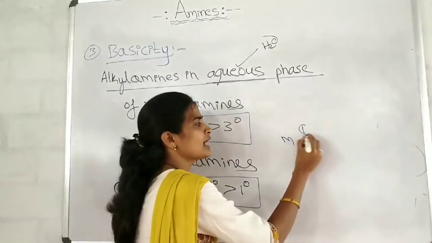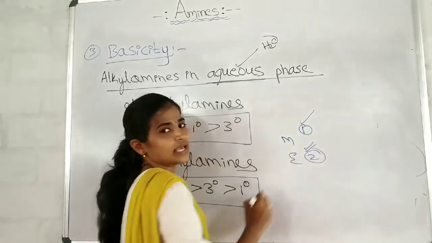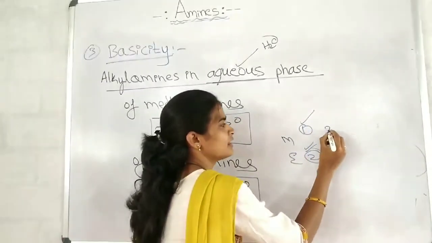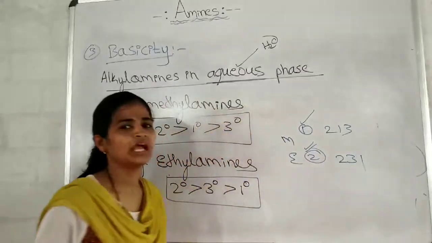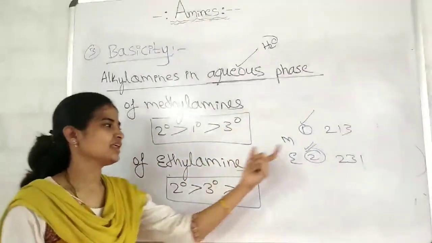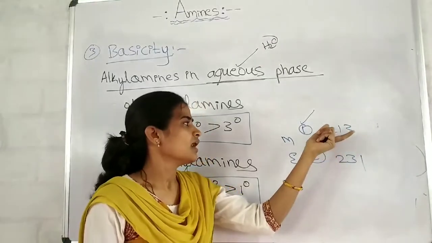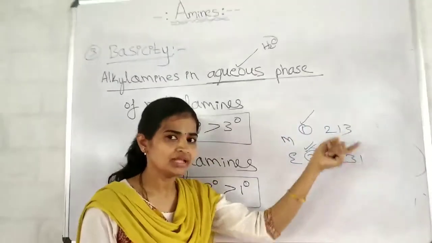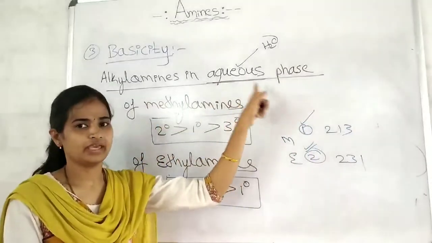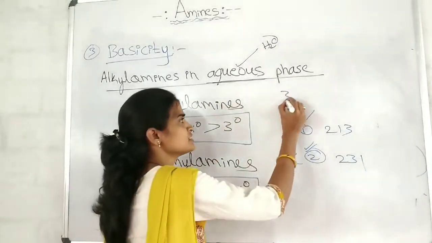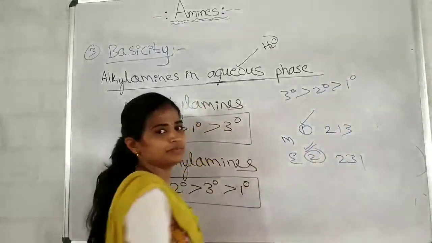Methyl means one carbon atom. Ethyl means two carbon atoms. Methyl comes first, ethyl comes second. Therefore, for methyl, the number is 213. For ethyl, the number is 231. Like this you can remember. This is a trick that I have given. 213 is a smaller number than 231. This is the order of basicity of the methylamines and the ethylamines only in the case of the aqueous phase. In the gaseous phase, whether it is methyl or ethyl, the order will always be the same.